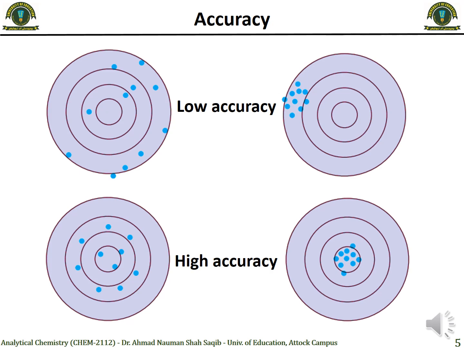On the top right diagram हम देख रहे हैं कि all the points are together, however they are far from the center. So अगर हम ये कहते हैं जो acceptable value that should be in the center, then this data set is of low accuracy because it is different from the central value, so from the accepted value. But because they are together, we say it's highly precise, but it is of low accuracy.